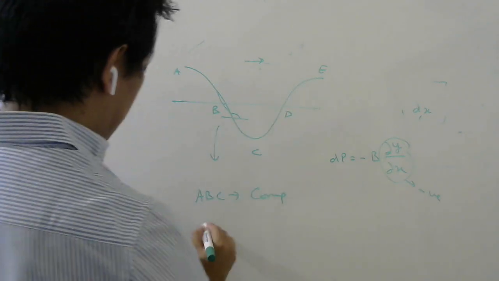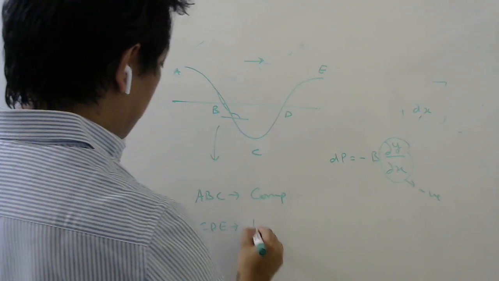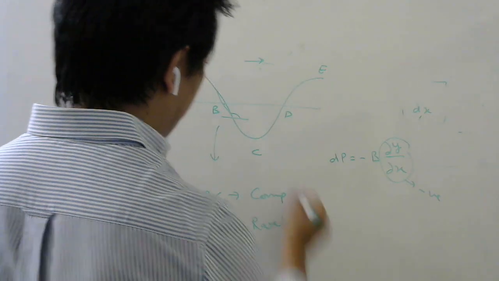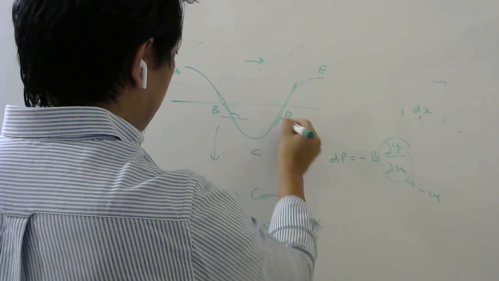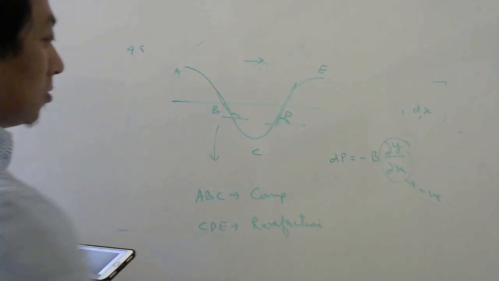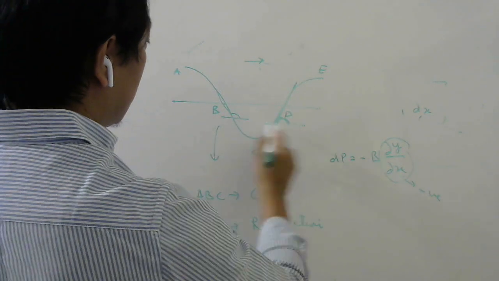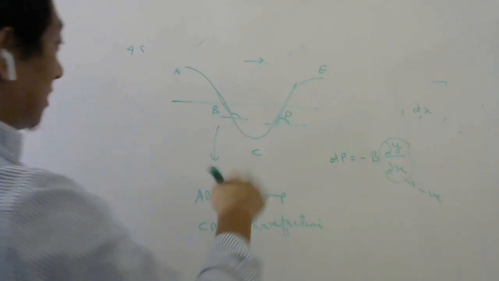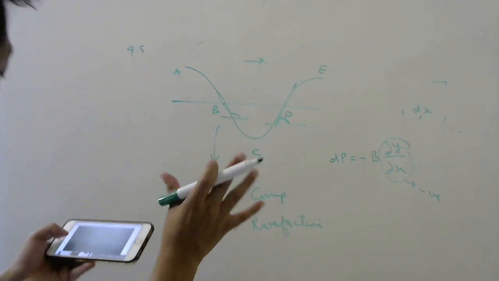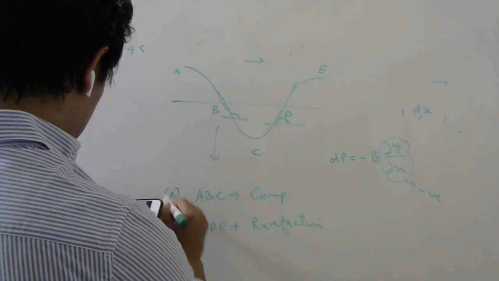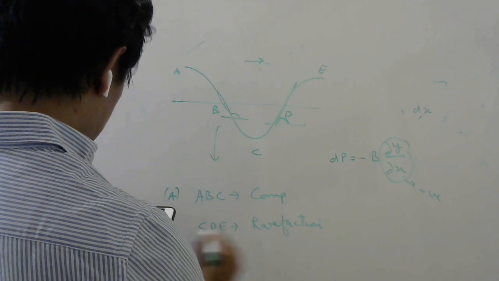Similarly here, part CDE will represent rarefaction, because if you draw the tangent here, the angle is acute, so slope will be positive. Because of this minus sign, dP here will be negative. So it means pressure is less than atmospheric pressure, which means rarefaction. So which will be the right option? Option A is right, and D is right.